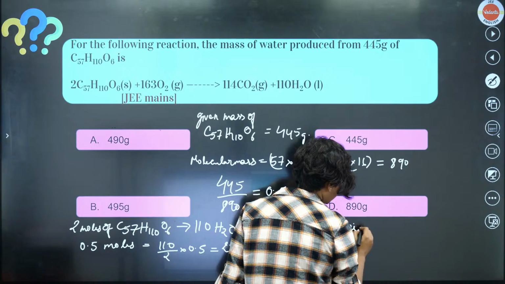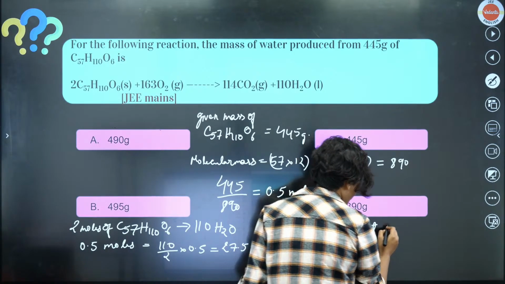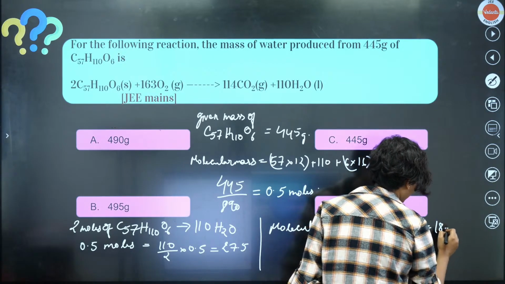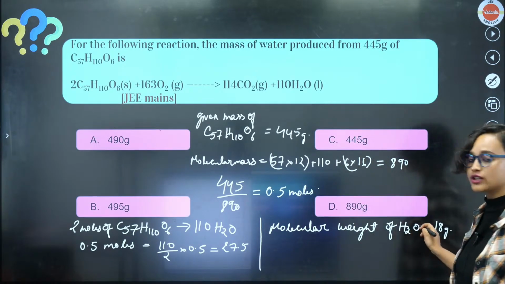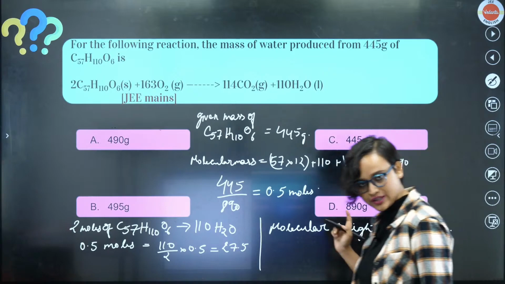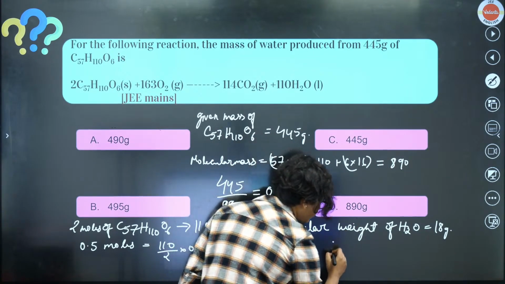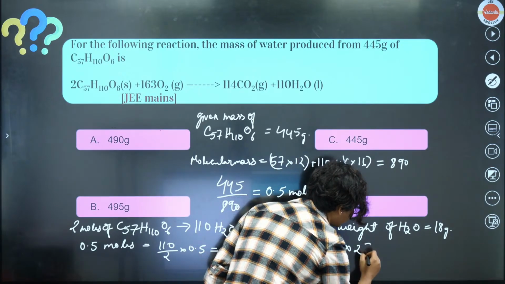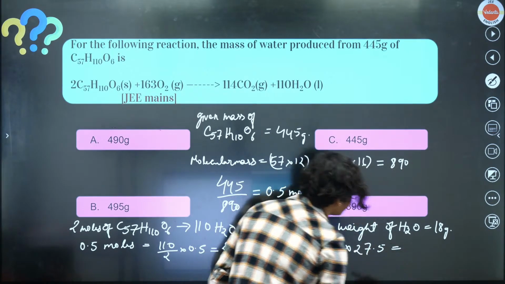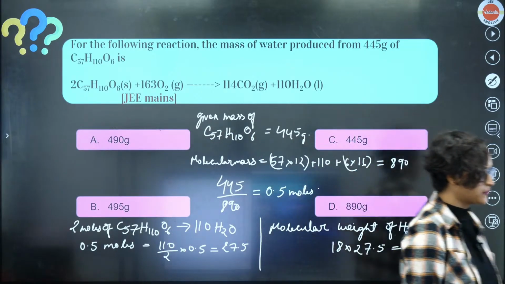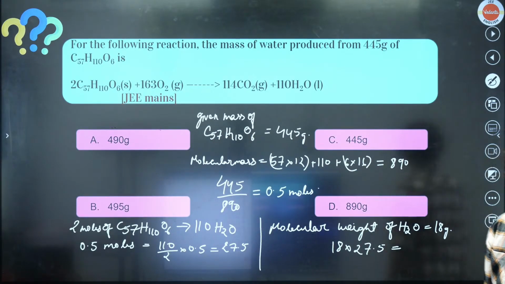Molecular weight of H2O is 18 gram, correct? 2 hydrogen plus oxygen is 16, so 16 plus 2 is 18. So basically what we have to do now is 18 into 27.5. Please multiply and tell me what the answer should be.